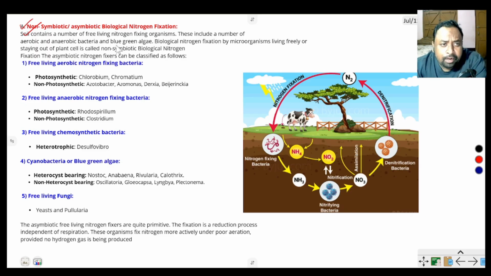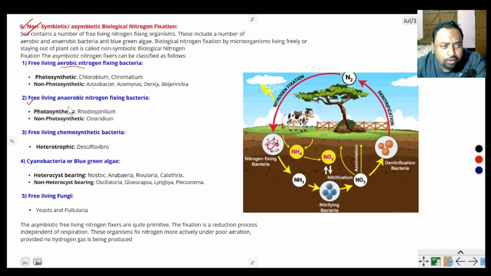Some free living aerobic bacteria, these examples are very important, like photosynthetic Chlorobium, Chromatium, non-photosynthetic Azotobacter, Azomonas, Derxia, Beijerinckia.